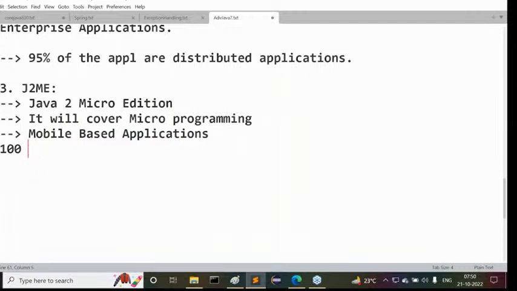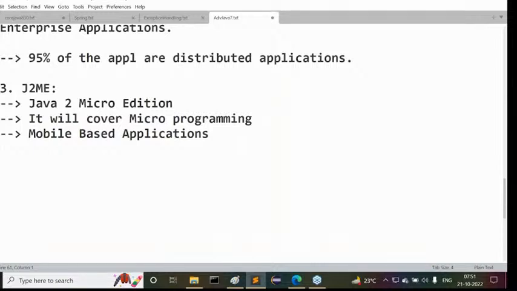But what is the demand for these mobile based applications? Very good demand is available for mobile based applications, but no demand is available for J2ME. Mobile based application development has very good demand outside, but J2ME is totally outdated. Java 2 Micro Edition is totally outdated. Nobody is using J2ME technology to prepare mobile based applications. Why? Because nowadays a number of alternatives are available to prepare mobile based applications.